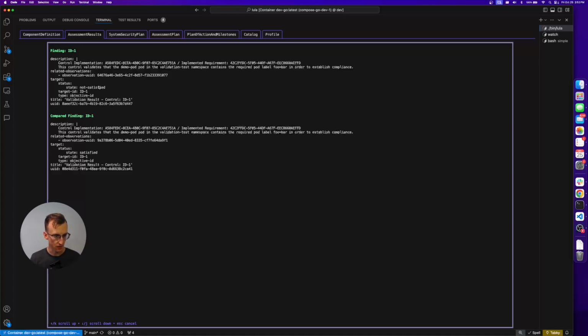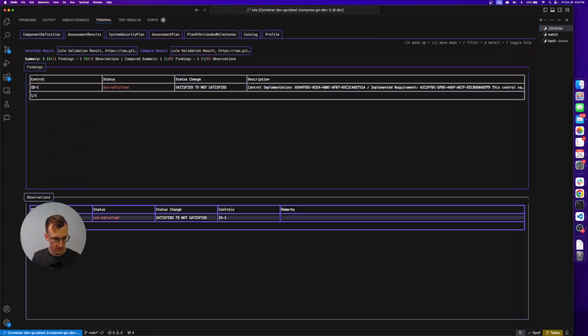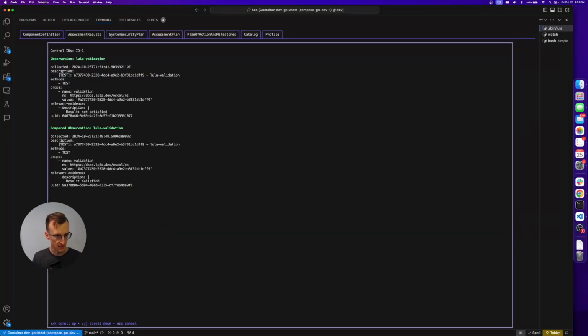This is our finding. We are not satisfied. We compare that against the older one, which was satisfied originally. Now you can start to see why things are changing. What happened here? If you have outputs that describe the change in your policy, then this could be a great way to start to visualize that information. This is great. If we head down to observations, again, this provides you with a little bit more output of what's happening, satisfied versus not satisfied. UUIDs, if you wanted to go and check that out, then you could find those.